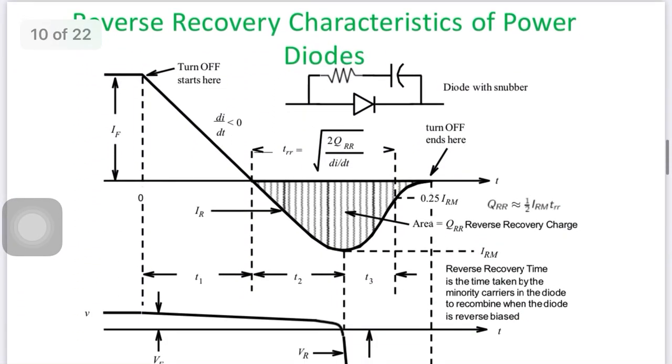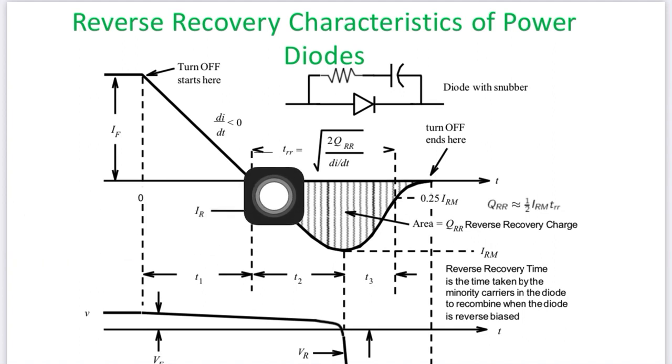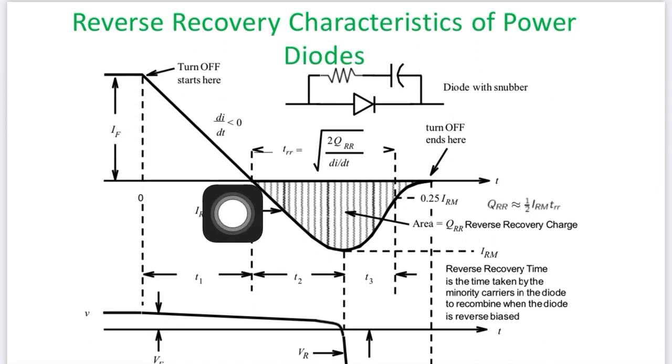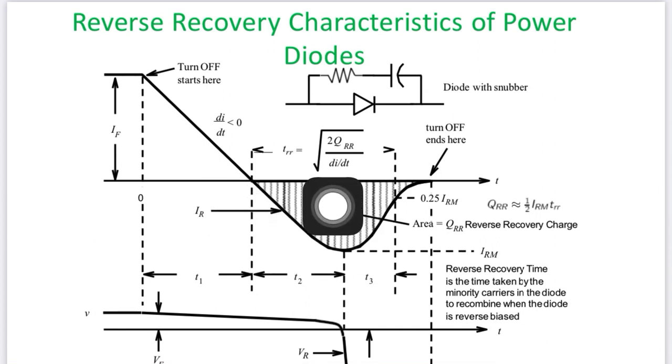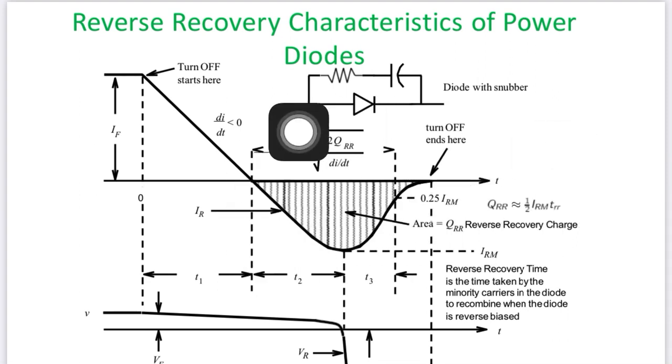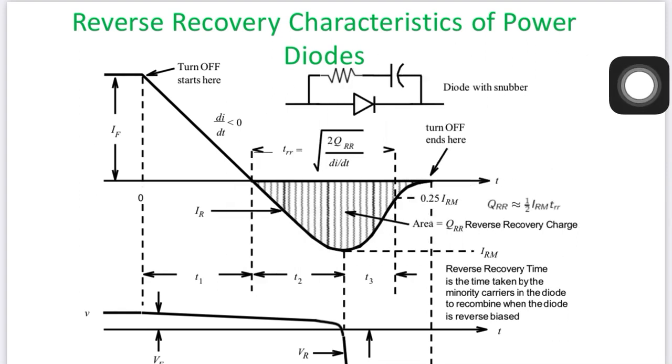Now, what will happen during a reverse recovery? When I stop the current flowing through the diode, there is still some current. This is the time, this is the 0 point, you can see that. At this point I try to turn off the diode, so the current gradually decreases. But after 0, there is some current flow through the diode because of the material characteristics. That is called the reverse recovery characteristic.